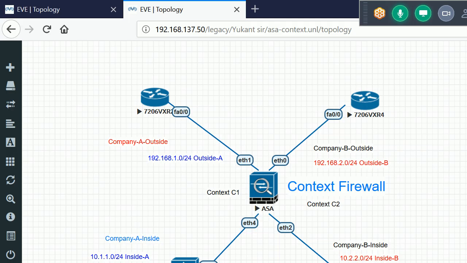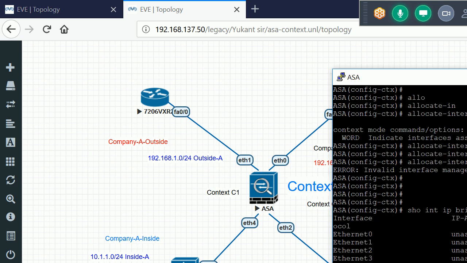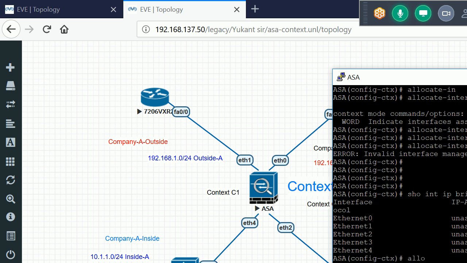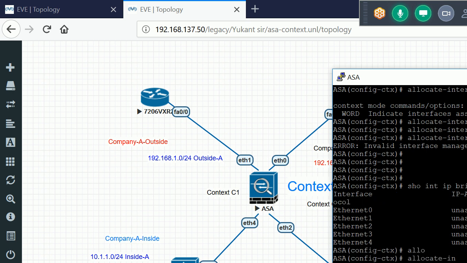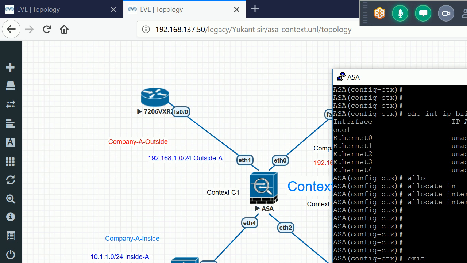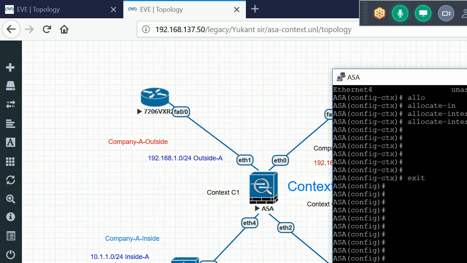So let me check in my diagram. I'm using Ethernet 0, 1, 2 and 4. Okay, so I'll have one interface free, which is Ethernet 3. So let me allocate the Ethernet 3 interface with this. Allocate interface Ethernet 3. We are done with this context config.